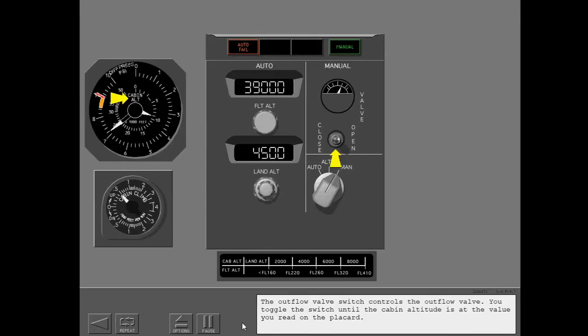The outflow valve switch controls the outflow valve. You toggle the switch until the cabin altitude is at the value you read on the placard. In this example, the cabin altitude is above the necessary altitude. To decrease the cabin altitude, toggle the outflow valve to close.